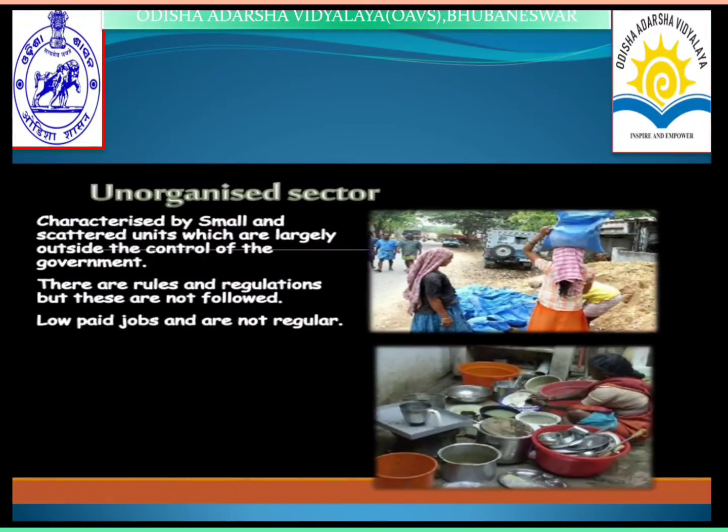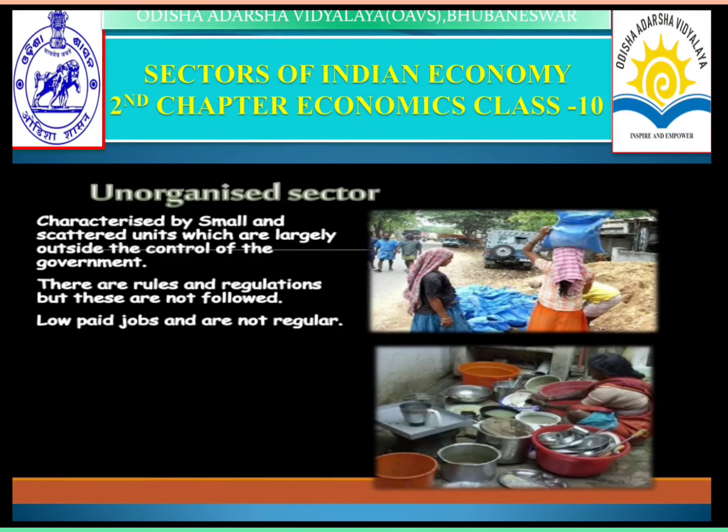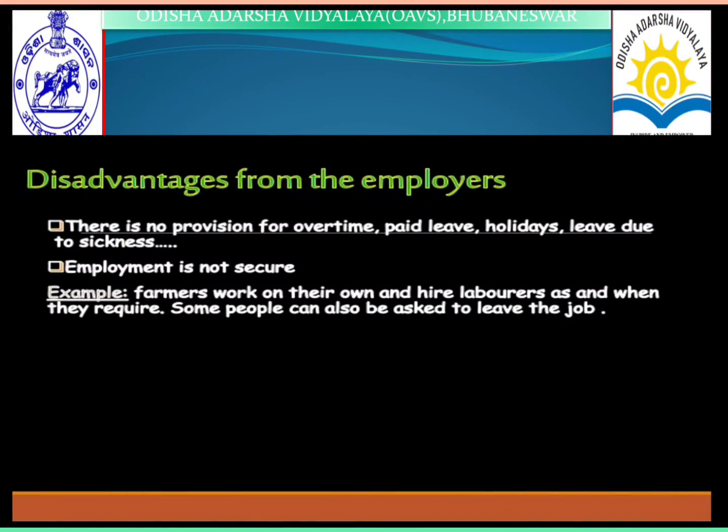Next is the unorganized sectors. They are characterized by small and scattered units which are largely outside the control of the government. There are rules and regulations, but they are not followed by the employers. There are low-paid jobs, and the jobs are not regular. These are some examples: the maid who is working washing utensils, some maids who are working in different factories, or you may see some different shops. These are irregular works, not regular works. So it is treated as the unorganized sector.